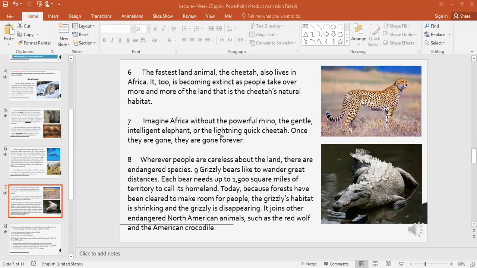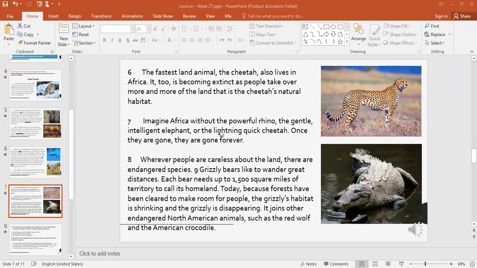Habitat, yes. So the fastest land animal is the cheetah. The cheetah is one of the fastest land animals. It's very fast. It also lives in Africa. It too is becoming extinct as people take over more and more of the land that is the cheetah's natural habitat. So people are taking from the land, the African jungle or forest, which is the natural habitat for many different animals like the cheetah, and he is losing his natural habitat. Okay?